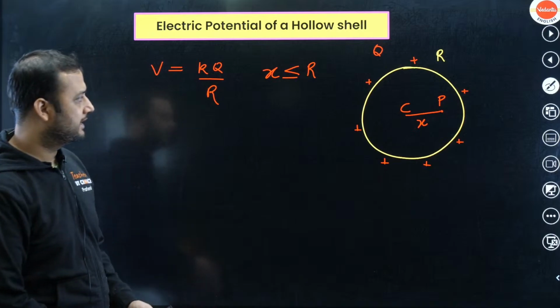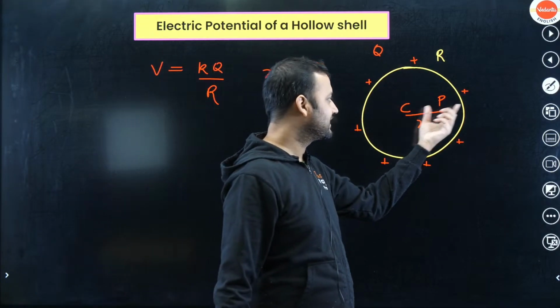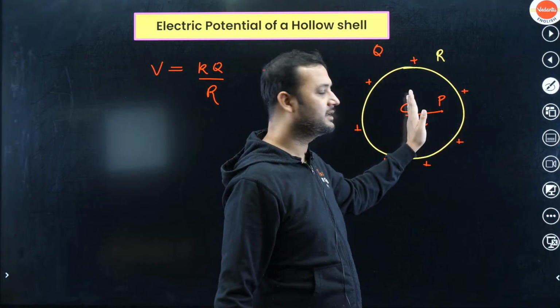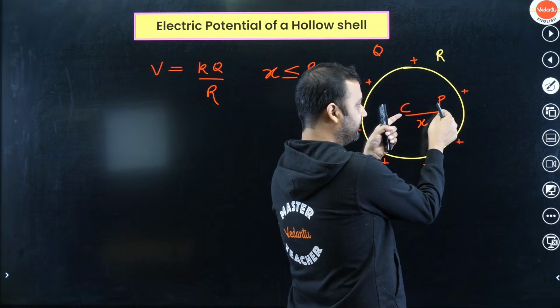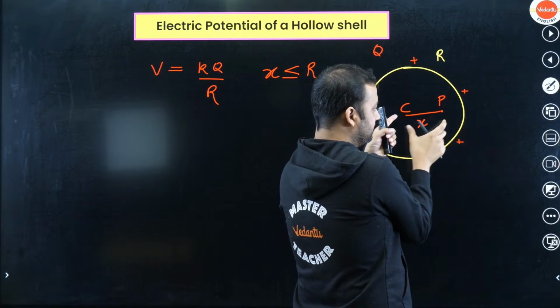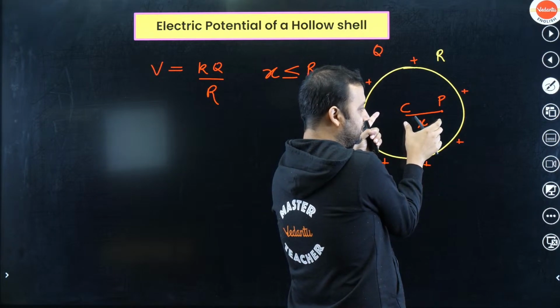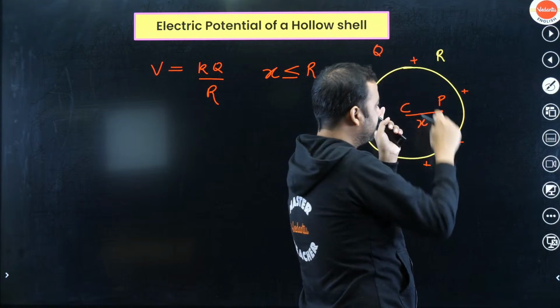So that means as long as x is less than radius, think carefully, as long as x is less than radius, point P will be inside. Because this is radius and this is x. So if x is less than radius, point P will be inside. But if x is greater than radius, if this distance is more than radius, point P will go outside, then you cannot use this formula.